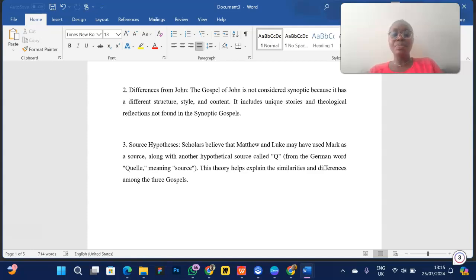So the source hypothesis says that scholars believe that Matthew and Luke may have used Mark. What they're saying is that Matthew and Luke used Mark, that is, all the stories in Matthew and Luke, they got them from Mark. And also, Matthew and Luke used a hypothetical source called the Q source. It's just like calling a textbook Q. That Q is from the German word Quelle, meaning source. So this theory helps explain the similarities and differences among the three Gospels.